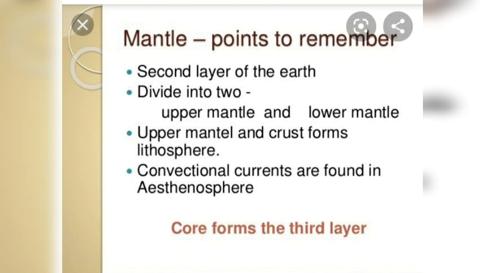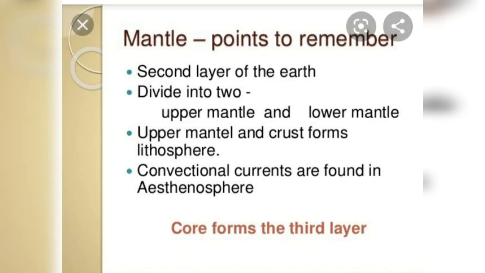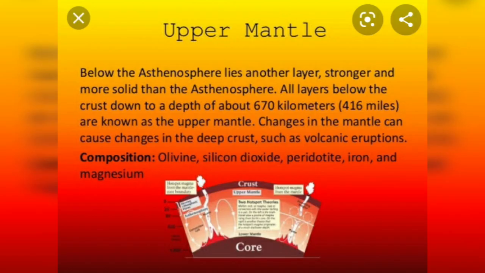Now the second layer is the mantle, and it forms the layer between the crust and the core. The average depth is somewhere around 35 to 2900 kilometers. Now it contains magnesium and iron and the silicates that form the major portion of it. It has got two divisions, the upper mantle or the asthenosphere and the lower mantle or the mesosphere.